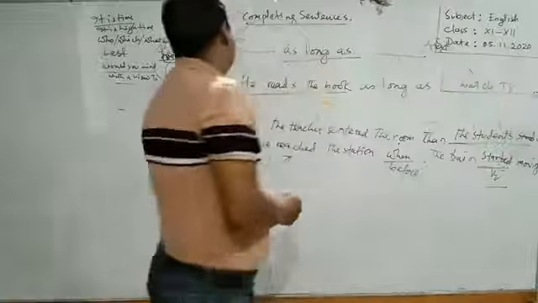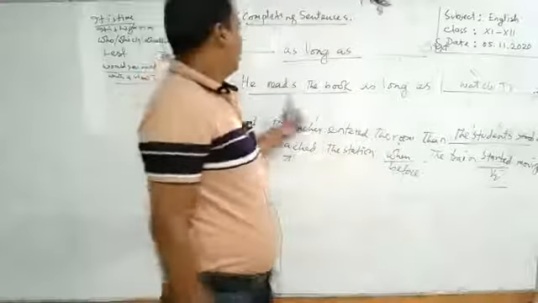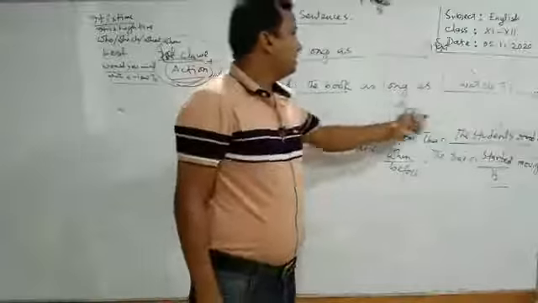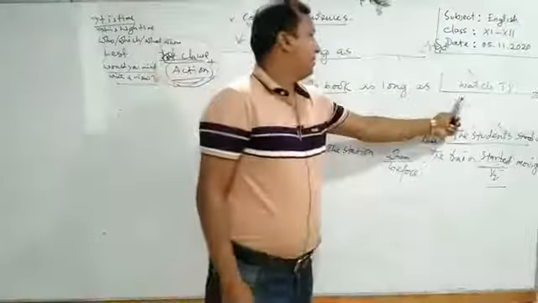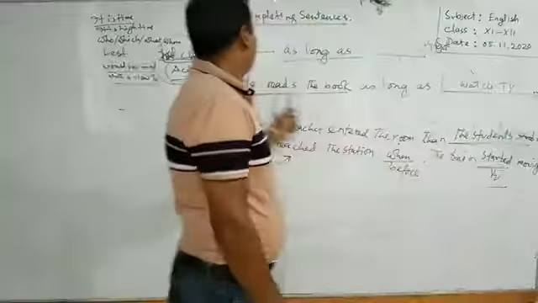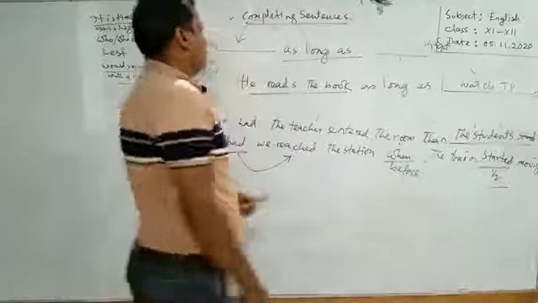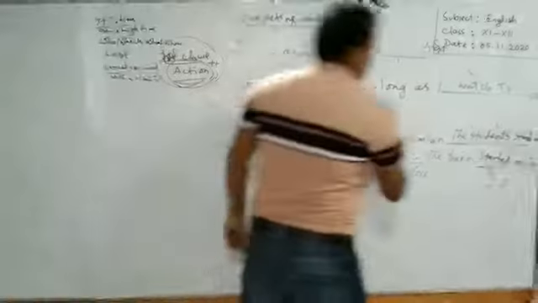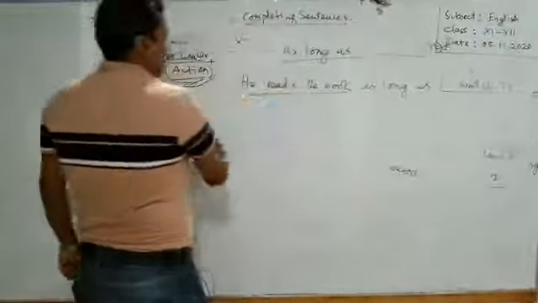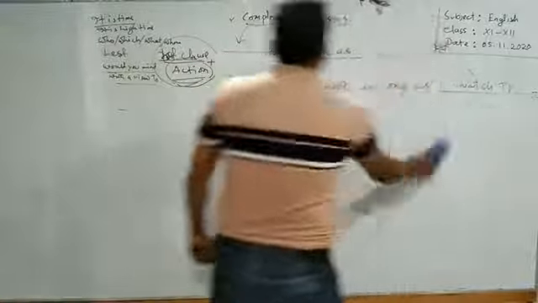So, how long does he read the book? He reads the book as long as I watch TV. This is the time, and for this time, the subject here is reading the book. So, in such a way, we can use as long as, and we can complete the incomplete part mostly related to this conjunction as long as.